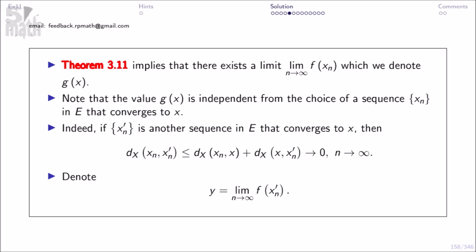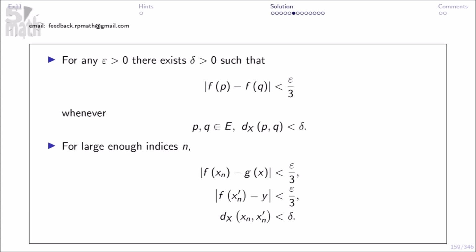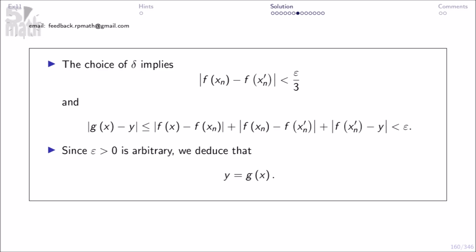Note that the value g of x is independent from the choice of a sequence xn in E that converges to x. Indeed, if xn prime is another sequence in E that converges to x, then this. Denote y equals limit n to infinity f of xn prime. For any epsilon greater than 0, there exists delta greater than 0 such that this whenever that. For large enough indices n, we have the following. The choice of delta implies this and that. Since epsilon greater than 0 is arbitrary, we deduce that y equals g of x.